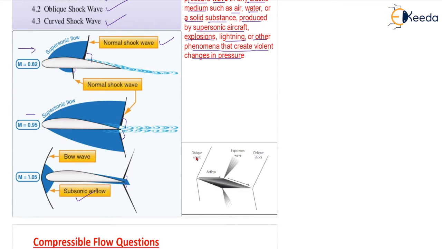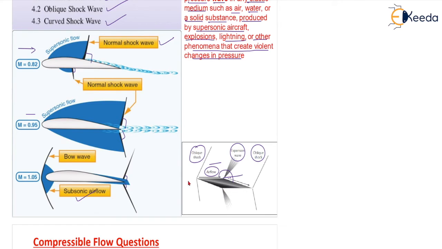Other than this, we also have oblique shock wave. Look at this. Oblique shock wave is formed here on this type of shaped aerofoil, diamond shaped aerofoil. Oblique shock wave is here. This is the flow direction. And this is the expansion wave. And this is oblique shock. So oblique shock wave is formed here. 1, 2, 3, 4 shock waves are formed at this point. And here, this is the flow direction, and if you look at this complete angle, it is more than 180 degree. Whenever this angle is more than 180 degree, you will be getting expansion wave, correct?